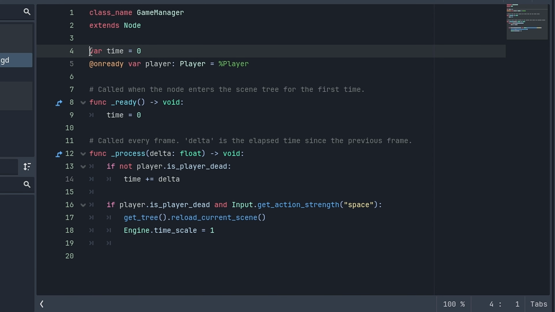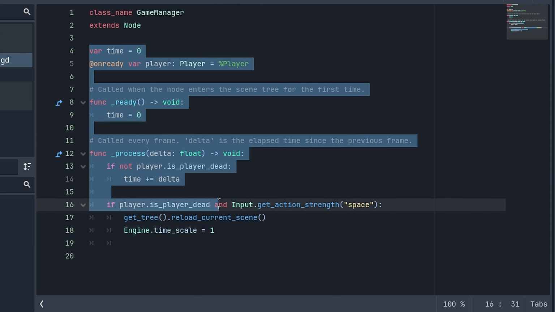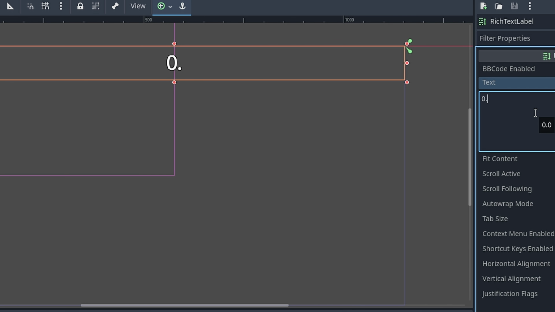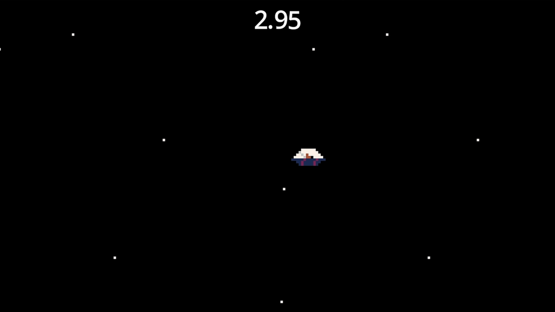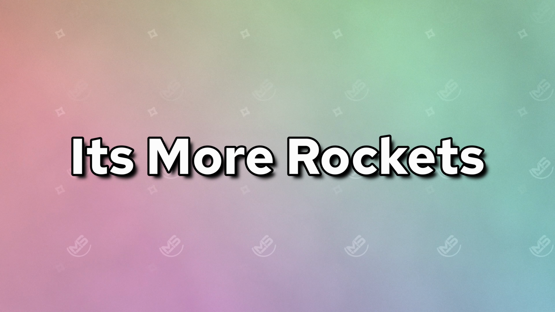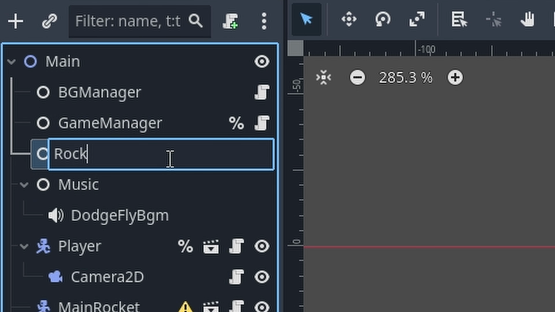Now I made a GameManager class that will handle the time logic for the game, and I also added a text UI that will display the current time score. Now only one thing is missing in the game. It's more rockets. So I made a rockets manager class that will handle the rocket spawning logic.